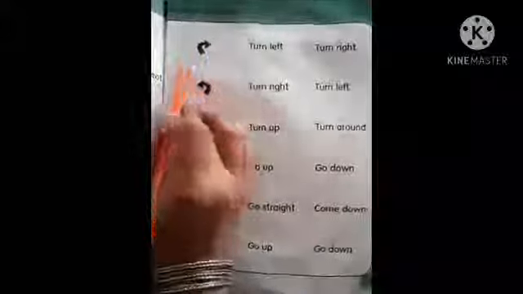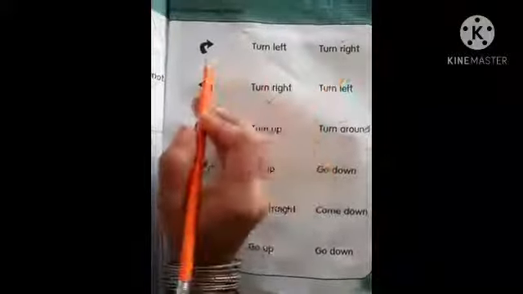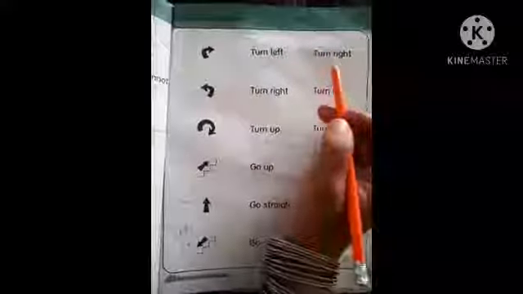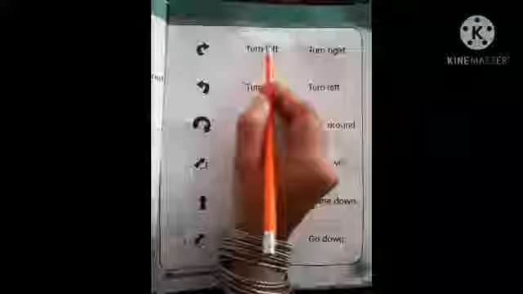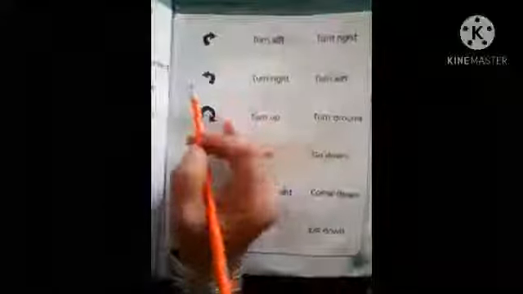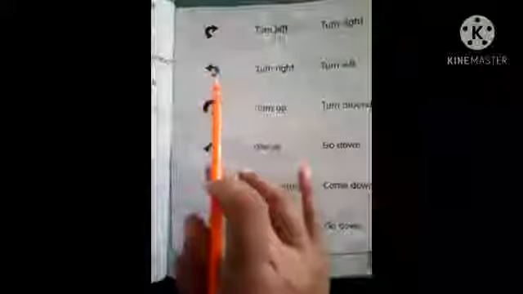Like this arrow is indicating the right turn. And we have to cross the wrong answer. So which one is the right answer? Turn right. Yes, this arrow is indicating the right turn. So we should cross out the left turn. Turn left. Now this arrow is indicating the left turn.